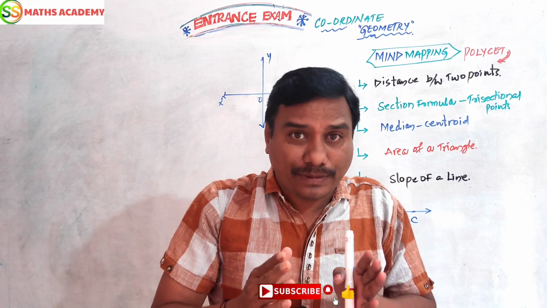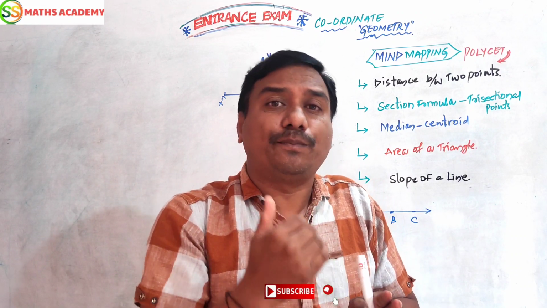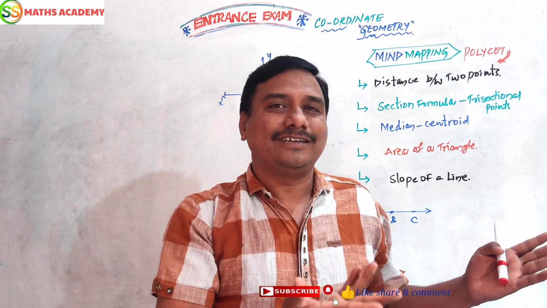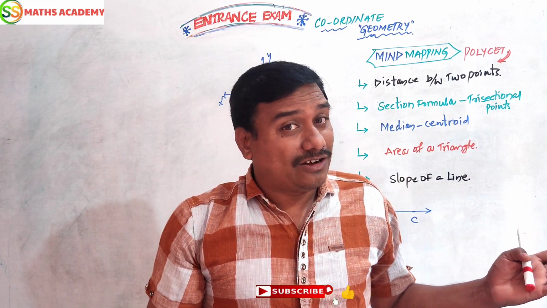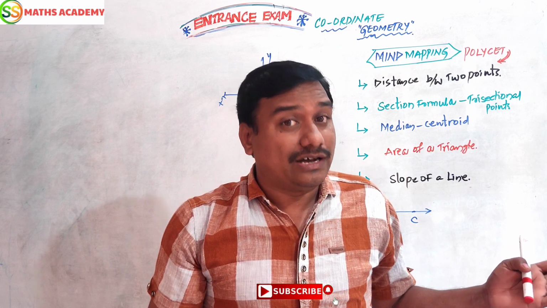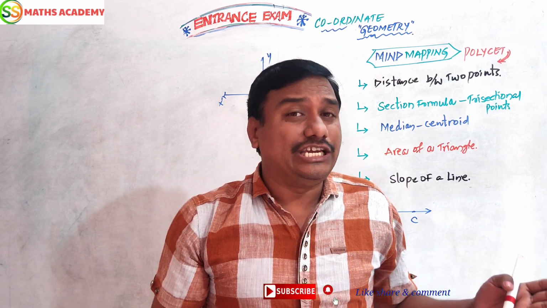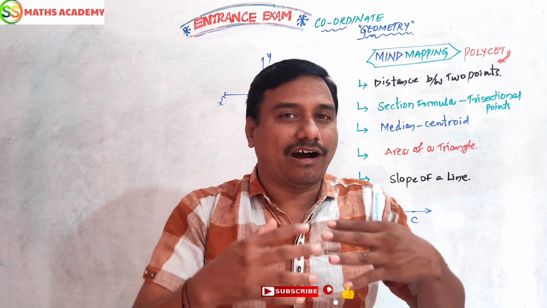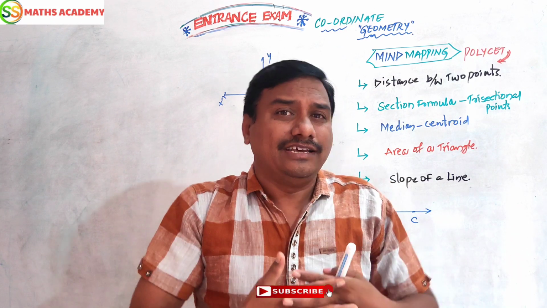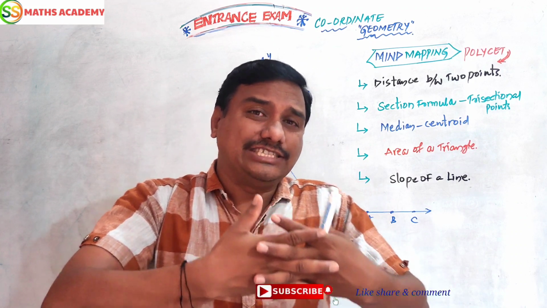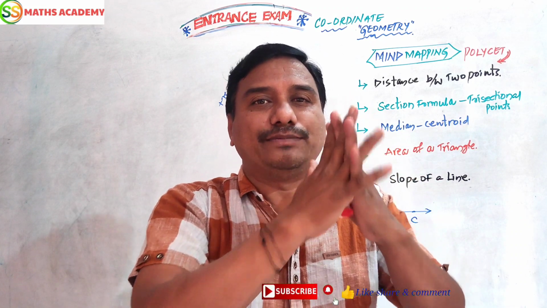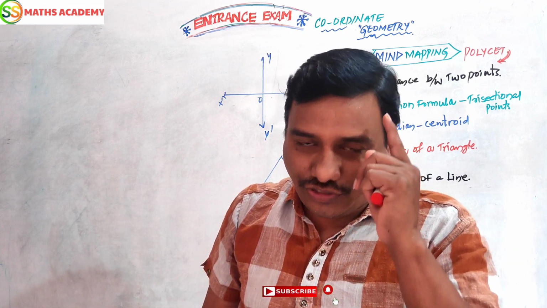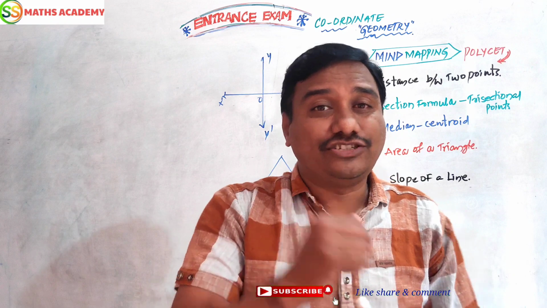What is coordinate geometry? Simple. It is a branch of mathematics which deals with points in a plane. Sir Rene Descartes was the founder of coordinate geometry. He was the first person to unify algebra with geometry. That means this topic deals with the methods of algebra to solve geometrical problems. That special chapter is called coordinate geometry.